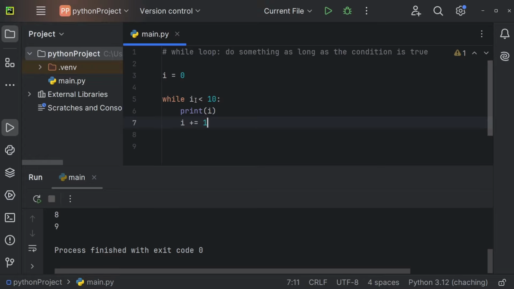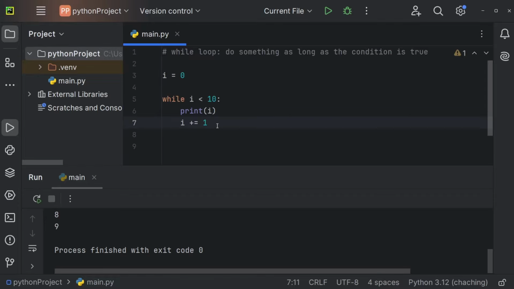So we're going to check, is 0 less than 10? 0 is less than 10, so we print 0, and then we'll increment i by 1. During the next iteration, i is going to be 1. Is 1 less than 10? That's of course true. So we'll again print i and increment i by 1. And we do so until we reach the number 10, and then we check, is 10 less than 10? 10 is of course not less than 10, so we break out of this loop.